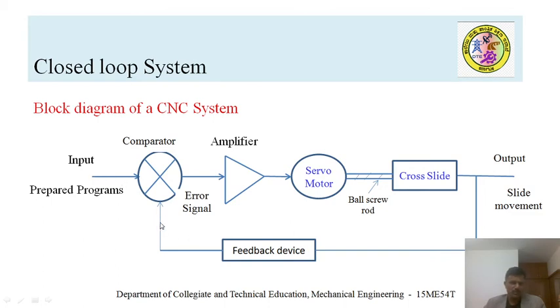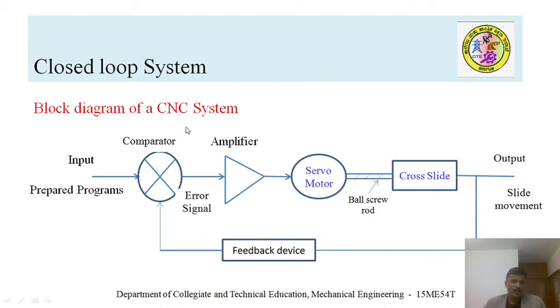The difference of these two is called the error signal. The amplifier amplifies this error signal and allows the servo motor to work further, so that the cross slide reaches exactly 10 millimeter. This is how feedback devices are used to check the displacement of the cross slide. Similarly, the rotation of the servo motor is also checked with the help of angular velocity sensors. This is how both angular rotation and linear movement of the system are measured with the help of different sensory devices.